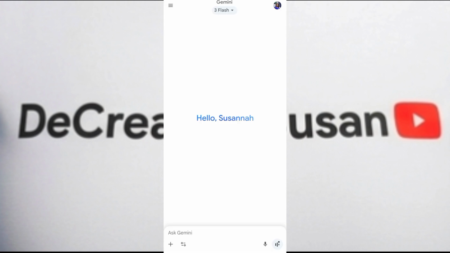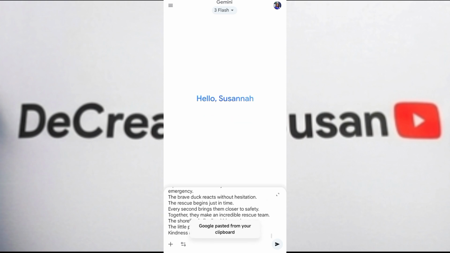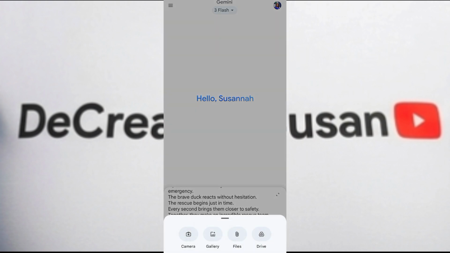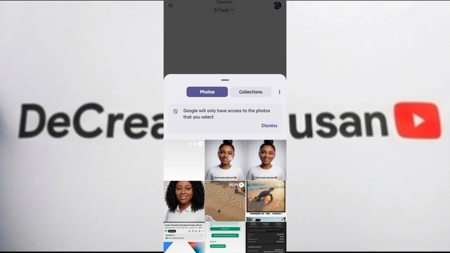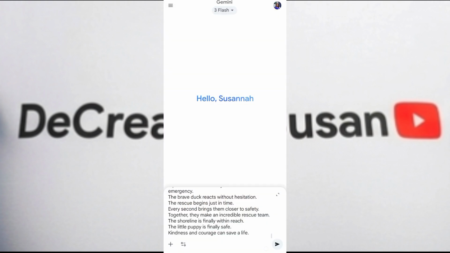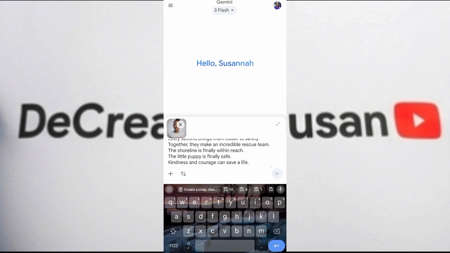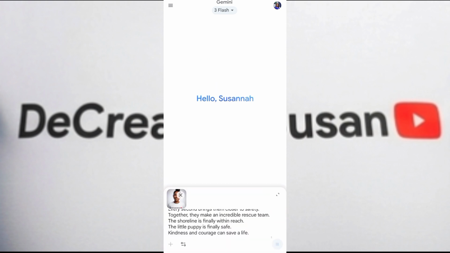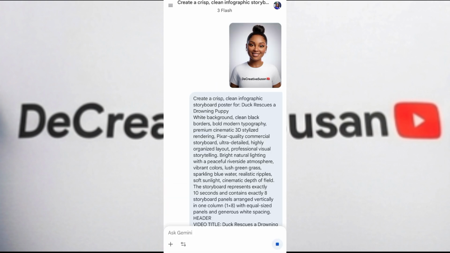Okay, so after copying the prompts, we are going to head over to Google Gemini. After pasting the prompts there, make sure you add your avatar image as well, or any image preference you are going to be using. Then you paste in the prompt that you copied from ChatGPT to create your storyboard. Then you hit go.